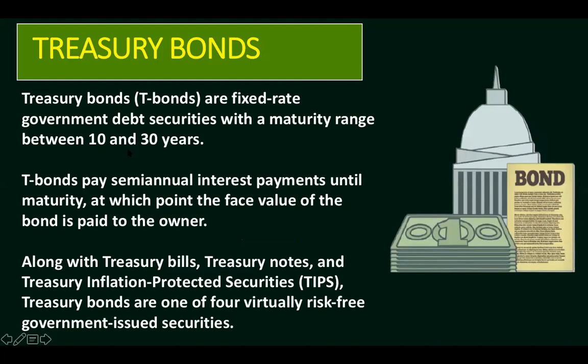They are fixed government debt securities with a maturity range between 10 and 30 years. T-bonds normally pay semi-annual interest until maturity, at which point the face value of the bond is paid to the owner. Along with treasury bills, treasury notes, and treasury inflation-protected securities, treasury bonds are one of the four virtually risk-free government-issued securities. Again, because the payment of the principal and interest are fully guaranteed by the government.